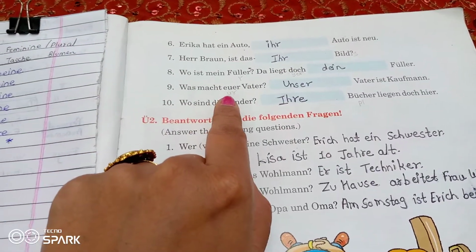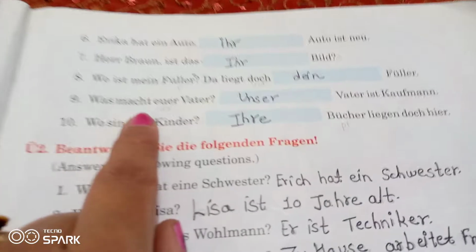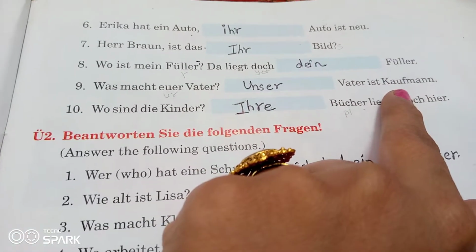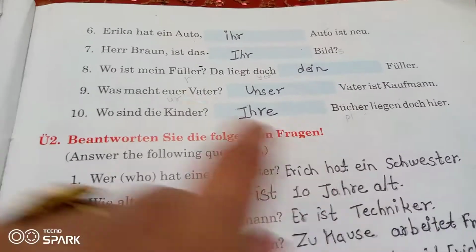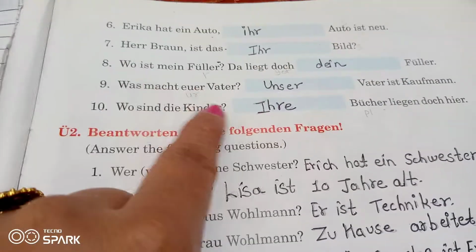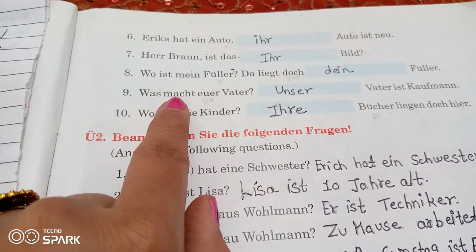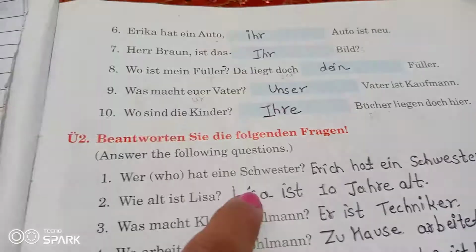Was macht euer Vater? What does your father do? Unser Vater ist Kaufmann. Our father is a businessman. Now euer means your, but the plural wala. So in this case we are talking with more than one child.